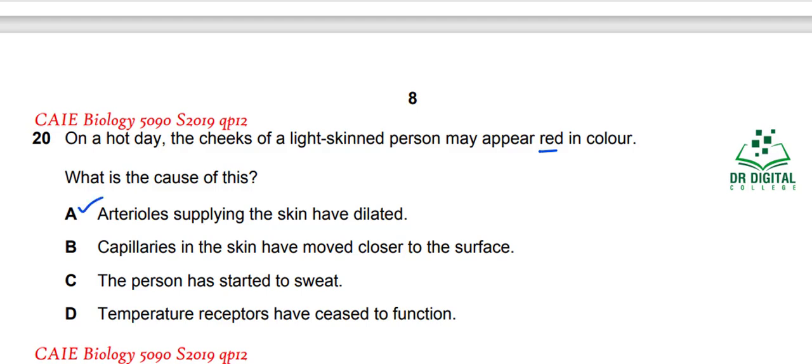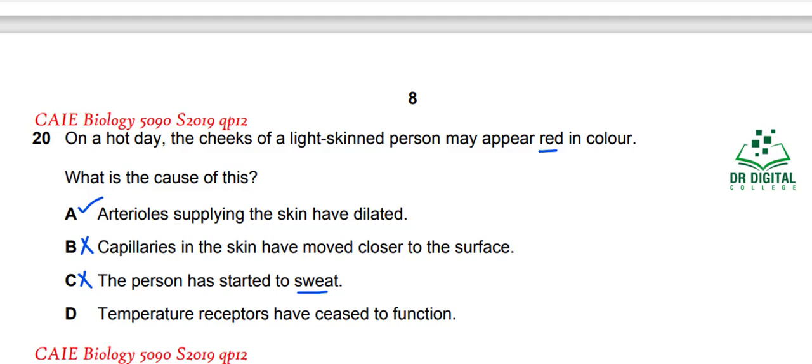Capillaries in the skin have moved closer to the surface. Capillaries cannot move closer or away. More blood can come into them or less blood can come into them. Their position is not changed. So B is wrong. The person has started to sweat. Sweating or not sweating has nothing to do with the change in the color of the skin. So answer C is wrong.